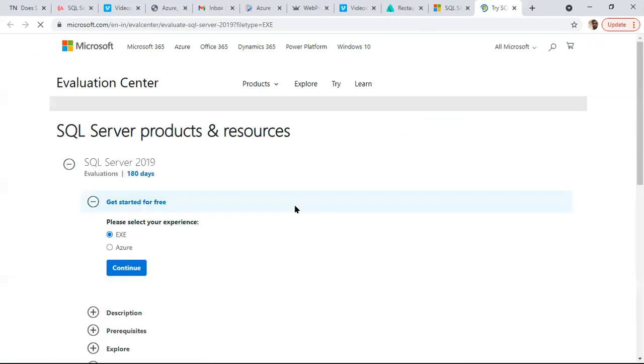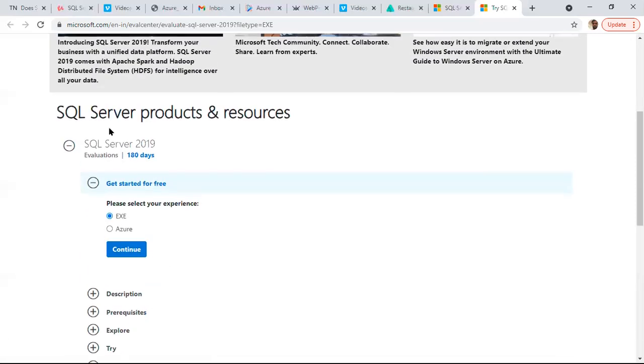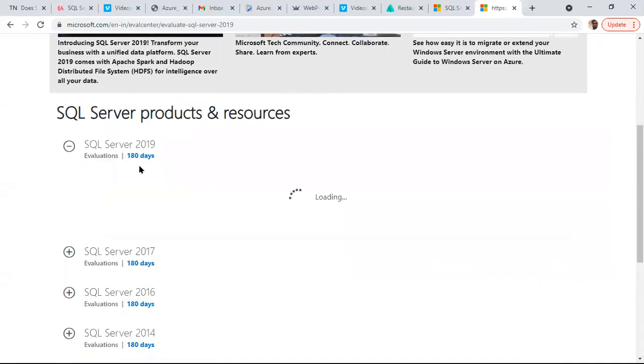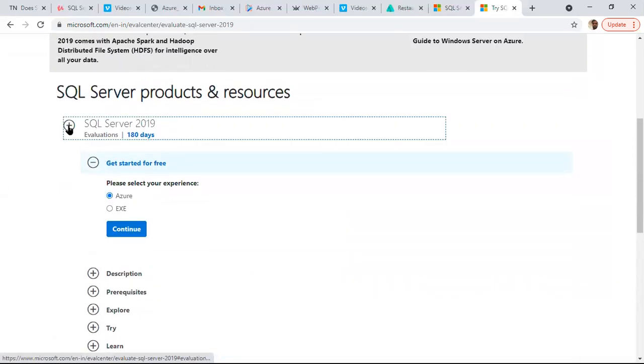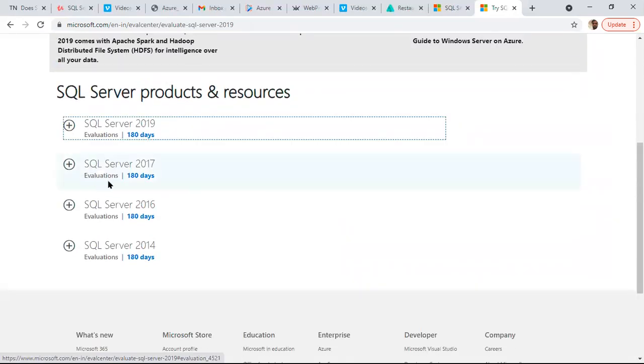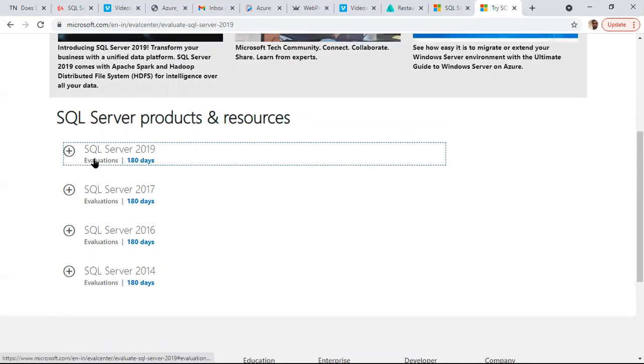very simple steps are there. Which version you want to install? It is asking very clearly. 2019, 17, 16, 14 are here. All these are evaluation editions, which are 180 days free editions. That means it works for 180 days. After that, SQL Server will not work. Remember, for testing purposes, for checking whether the product is suitable for us or not, we can use this evaluation edition.